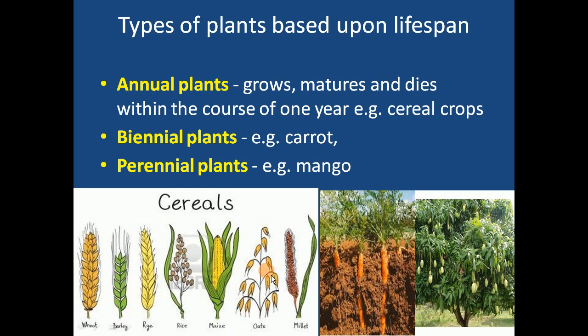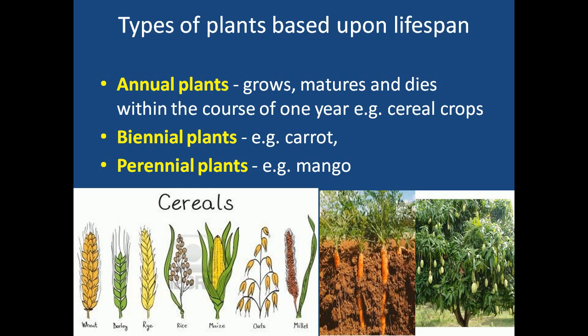These plants, you must have observed, take just 1 year. In 1 year they will grow, first vegetatively, then reproductively. Vegetatively means first it will grow its stem. It will have enough leaves so that photosynthesis will occur. So vegetative growth takes place first. After that it is followed by reproductive growth.